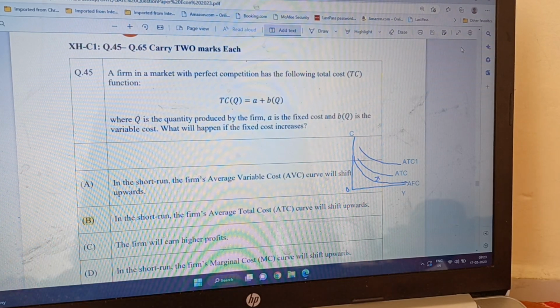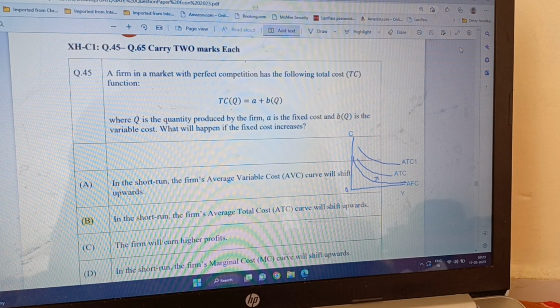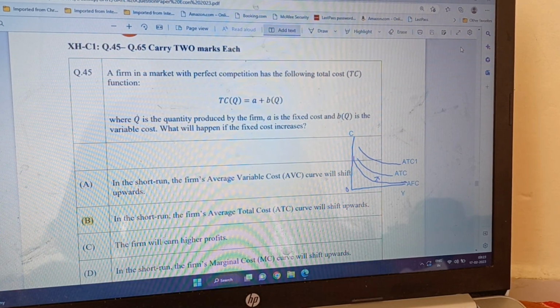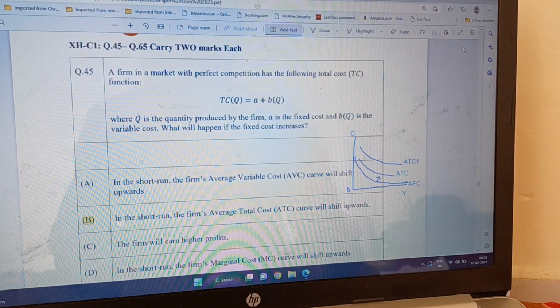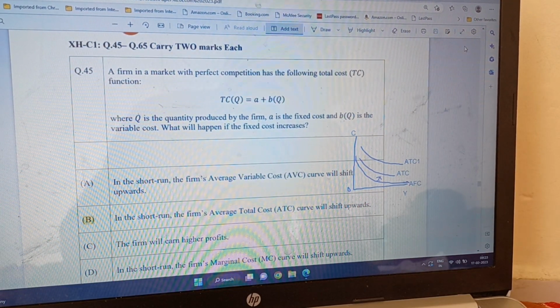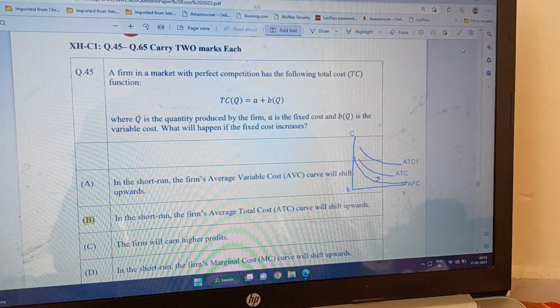Hi all, this video is going to answer questions from 45 to 65. I will try, or if it becomes too long, then I may disconnect in between. So let's go and solve question number 45.